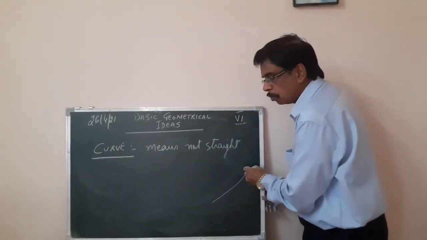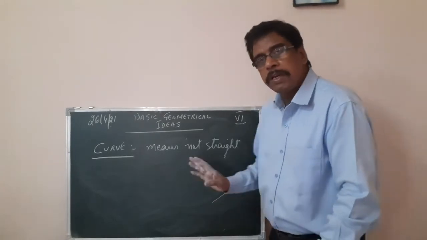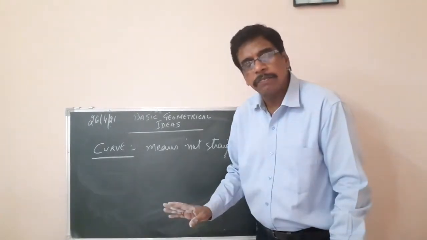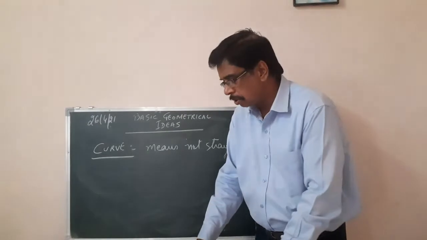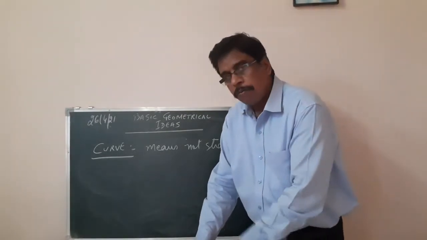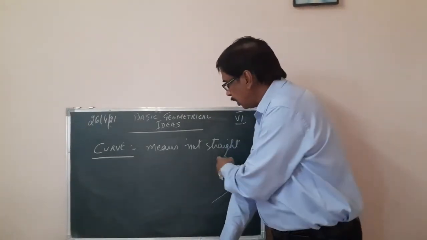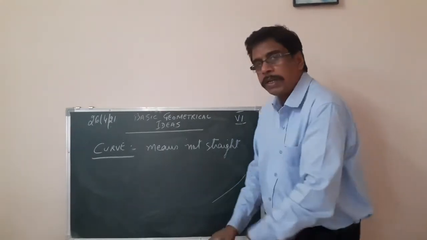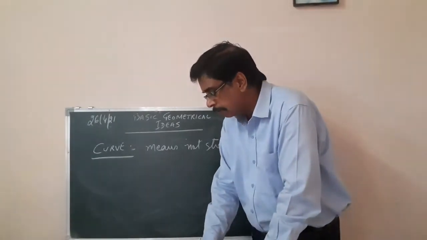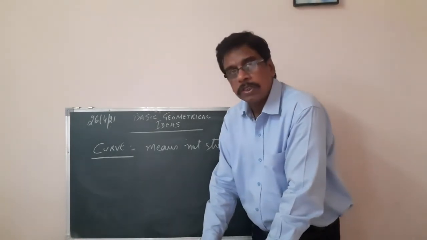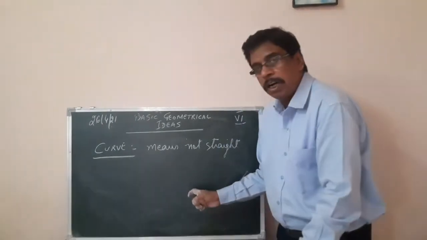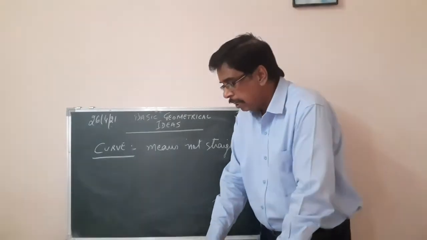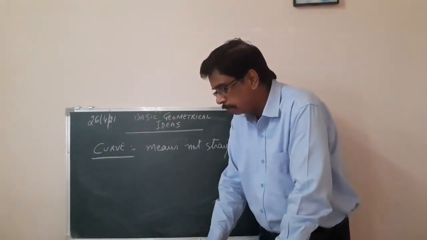A line also can be considered as a curve in mathematics, right? Now I had drawn a few curves: first, second, third, and fourth. The first, second, and fourth ones are simple curves. They do not cross themselves. Whereas the third one crosses itself. It is not a simple curve.